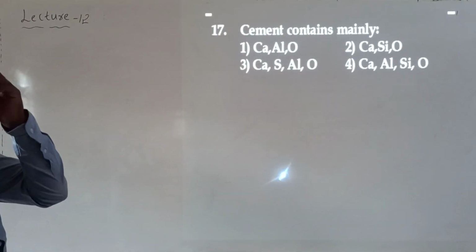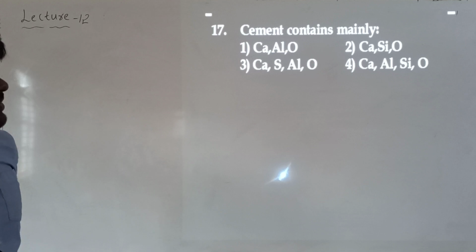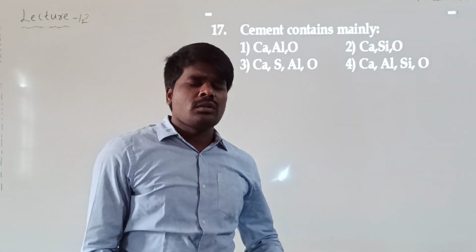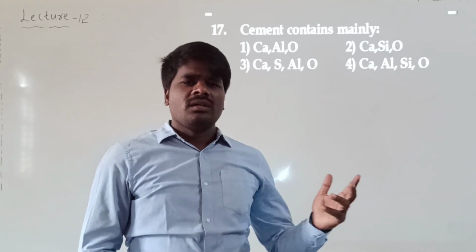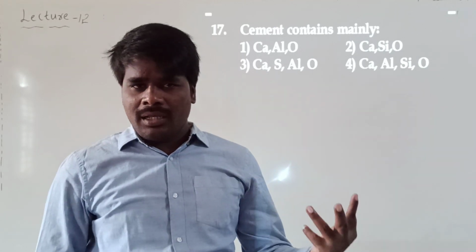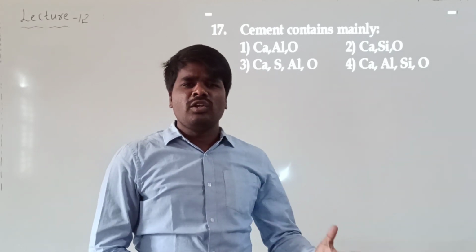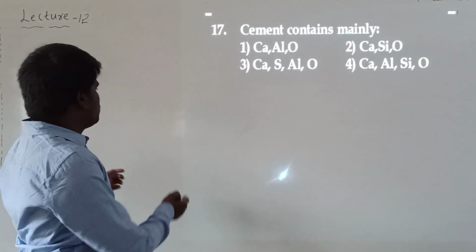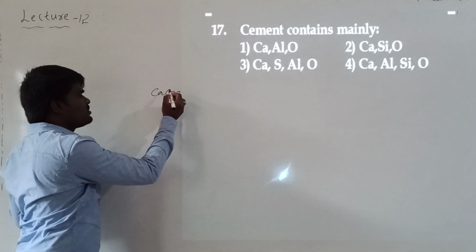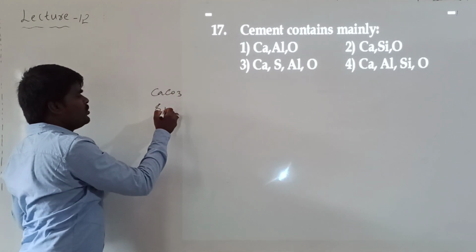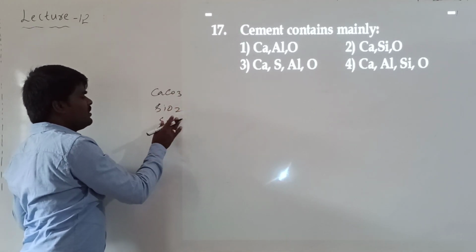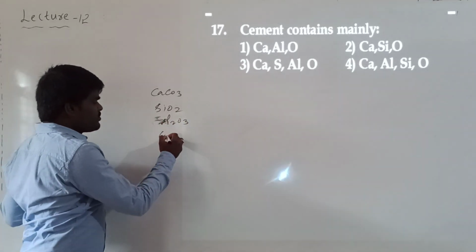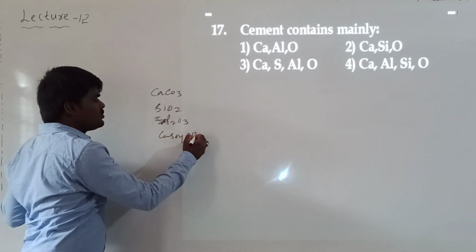Under the discussion of cement, we have discussed that cement mainly contains certain raw materials. What are the required raw materials for cement? Limestone, that is calcium carbonate. Clay, what does clay contain? Silica and alumina, right? So calcium carbonate as limestone, as well as alumina and silica, are the main components or raw materials, as well as gypsum, CaSO4·2H2O, which is also used.